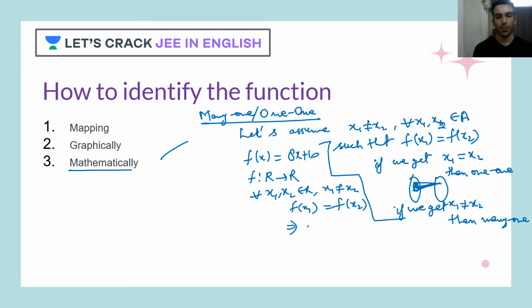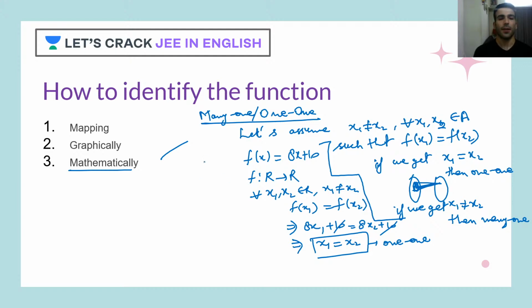And when you do that, what do you see? 8x1 plus 10 is equal to 8x2 plus 10, and finally it turned out to be x1 is equal to x2, because 10 will cancel out, 8 is common and that can be cancelled out. Eventually you get x1 is equal to x2. That means this function is one-one. Simple.